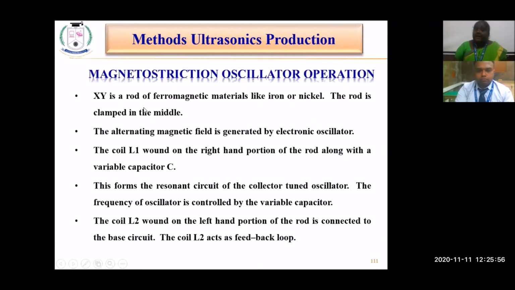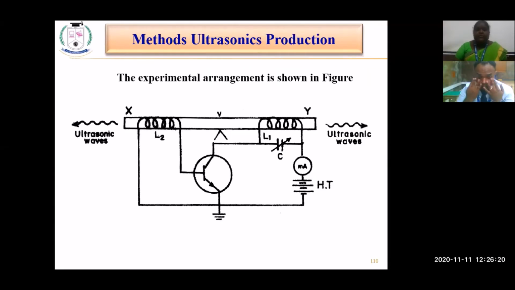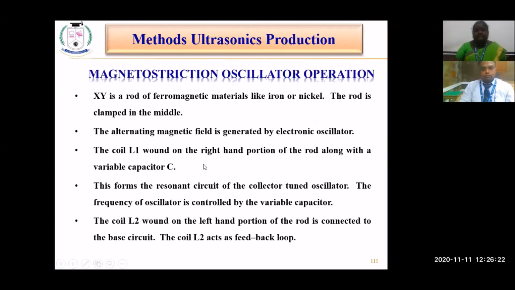I repeat, XY is the rod, a ferromagnetic material made of nickel or iron, clamped in the middle with the help of a pivot. The alternating magnetic field is generated by an electronic oscillator. In that oscillator circuit, a coil L1 is wound on the right hand portion of the rod with a variable capacitor. This forms the resonance circuit of a collector tuned oscillator, and the frequency of the oscillator is controlled by the variable capacitor.